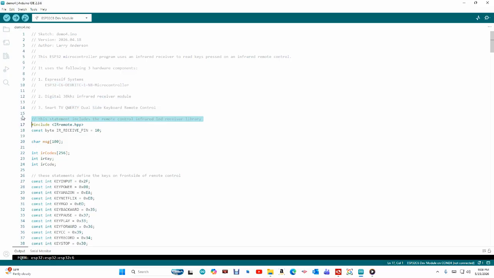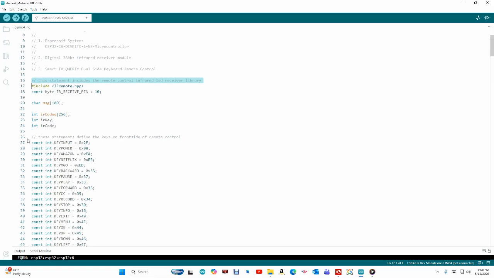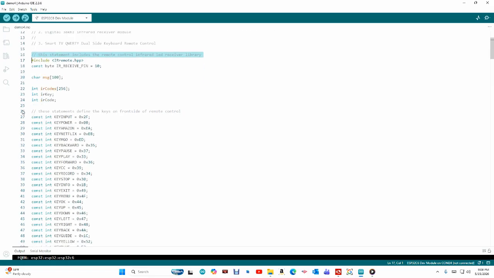This statement includes the remote control infrared LED receiver library. These statements define the keys on the front side of the remote control.